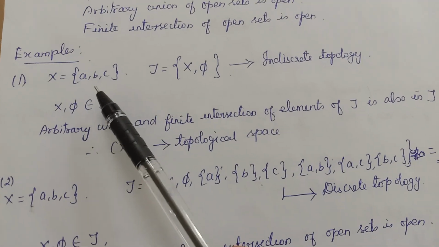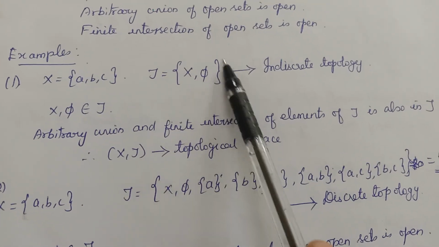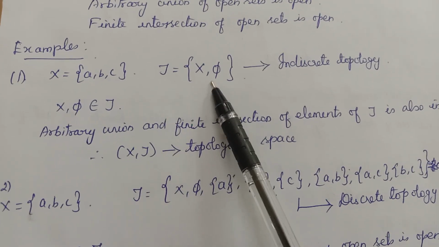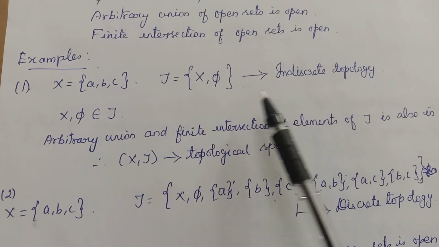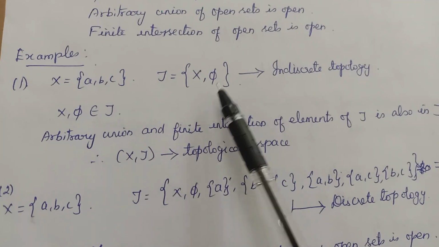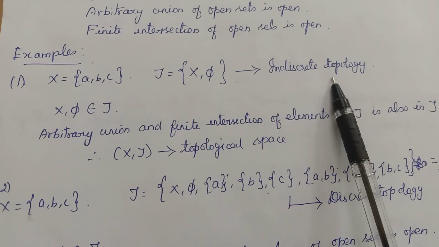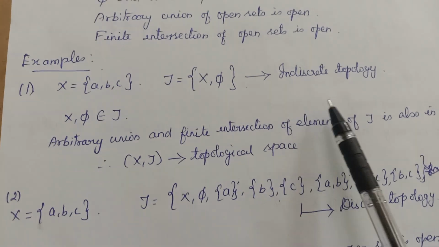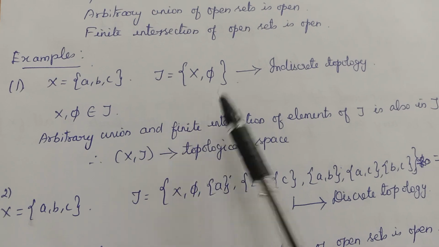Right. Now, let's see some example. If my X is equal to the 3 points {a, b, c}, then tau equal to {X, phi}. This is a collection of subsets, no? So this contains only X and phi. And this is a topology, and this is called indiscrete topology. These are the trivial subsets. The collection of trivial subsets that constitute a topology is called what? Indiscrete topology. The names are important. We'll be using the words discrete and indiscrete throughout topology. So the indiscrete topology means it is the topology containing the full set and the empty set.